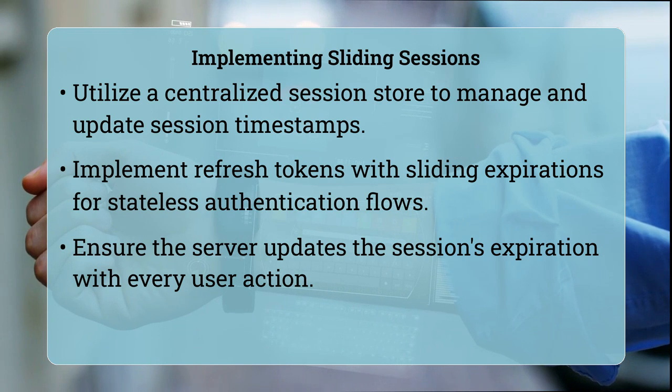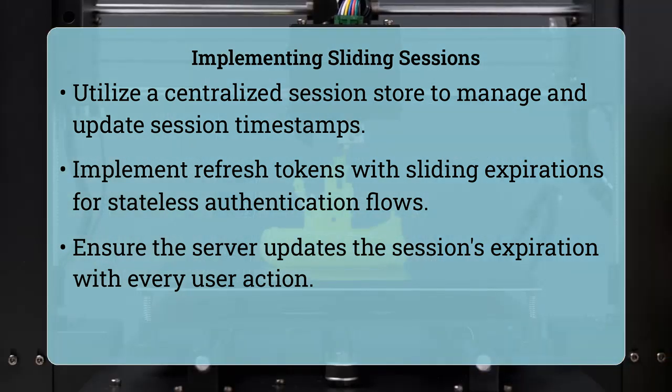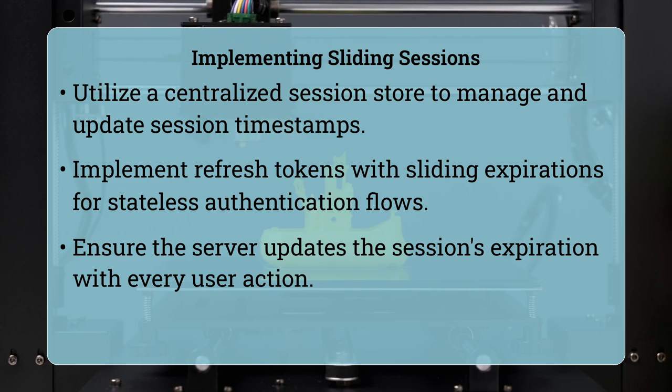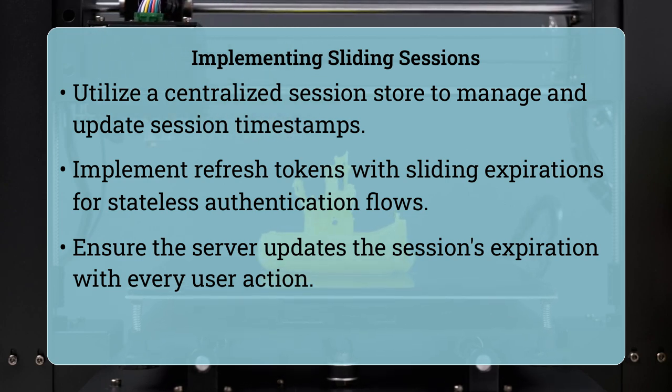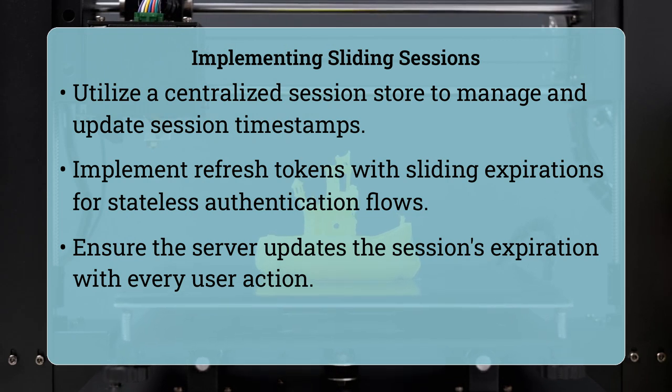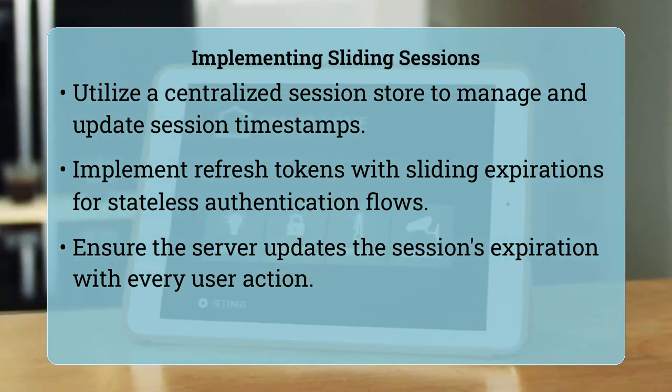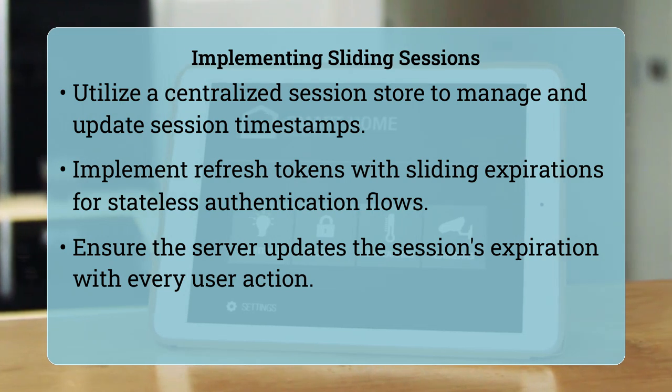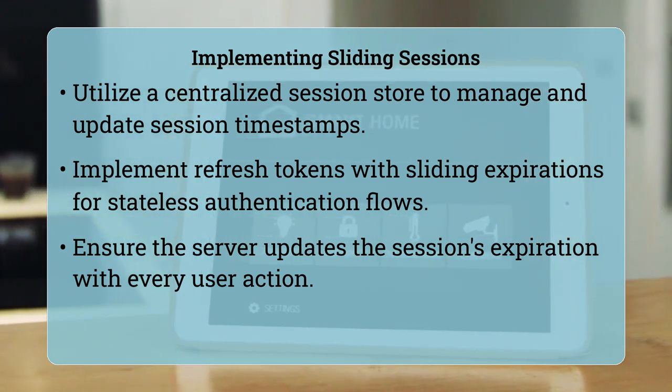For stateless approaches, like using JSON Web Tokens, a common pattern is to issue a short-lived access token and a longer-lived refresh token, where the refresh token itself might have a sliding expiration, allowing the user to obtain new access tokens as long as they remain active.